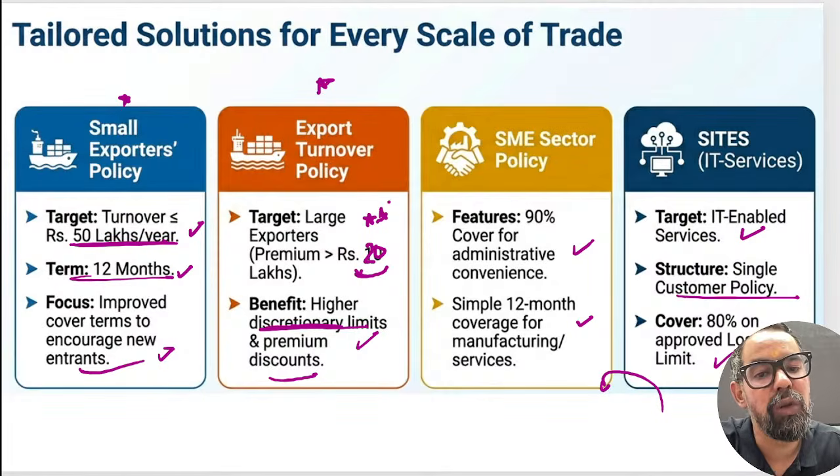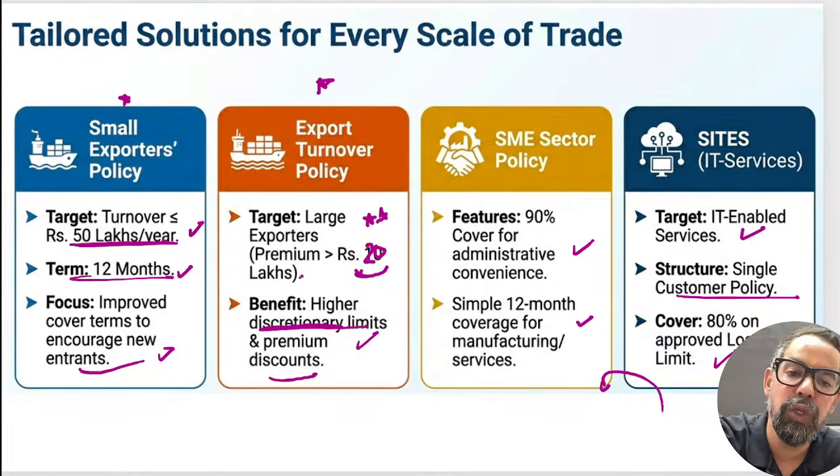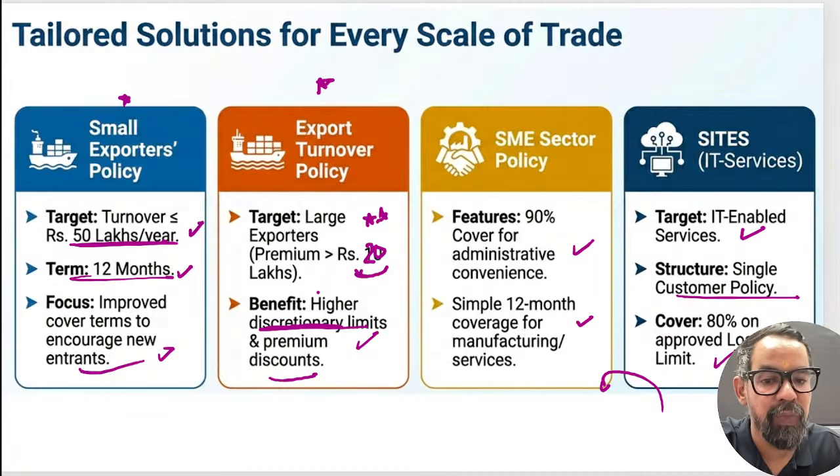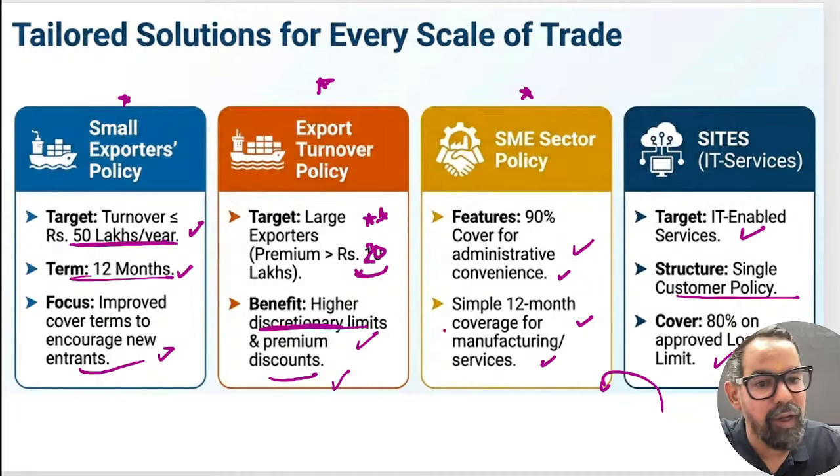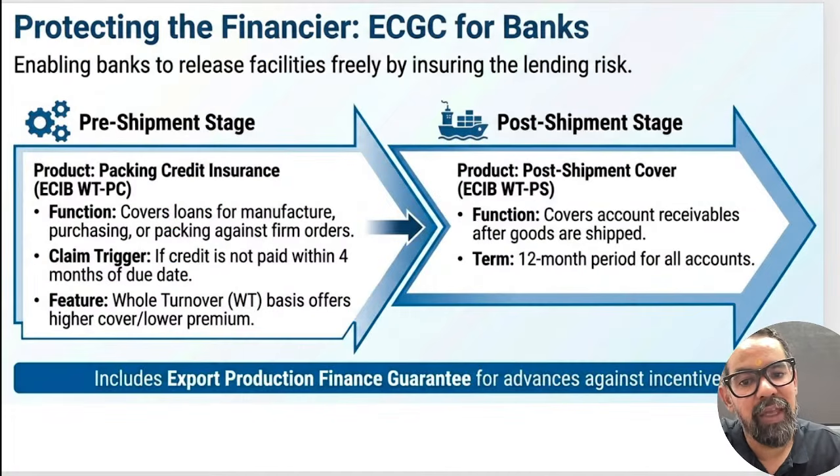Their premium contribution to ECGC is more than 20 lakhs in the previous financial year, so they are having some kind of benefit. For SME, 90% cover of administrative conveyance, simple 12 months coverage, IT enable also 80%. Then we have pre-shipment for bank and post-shipment.